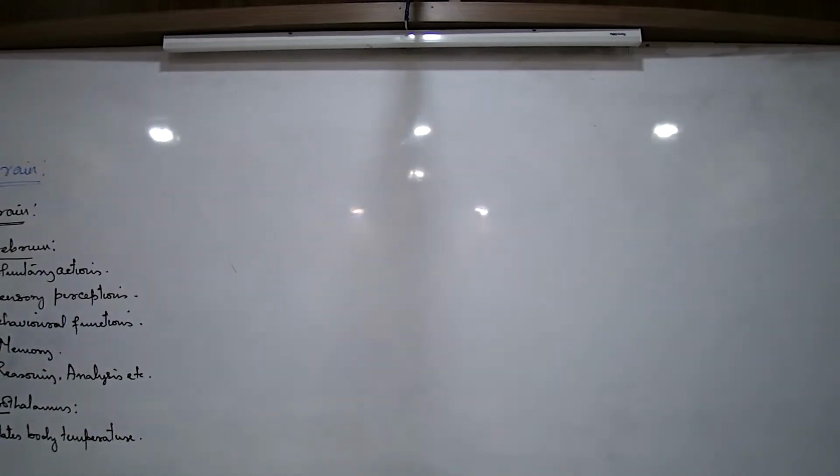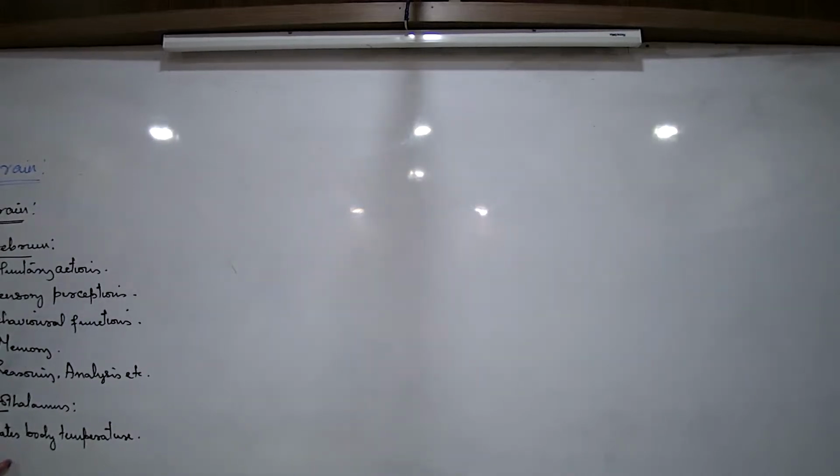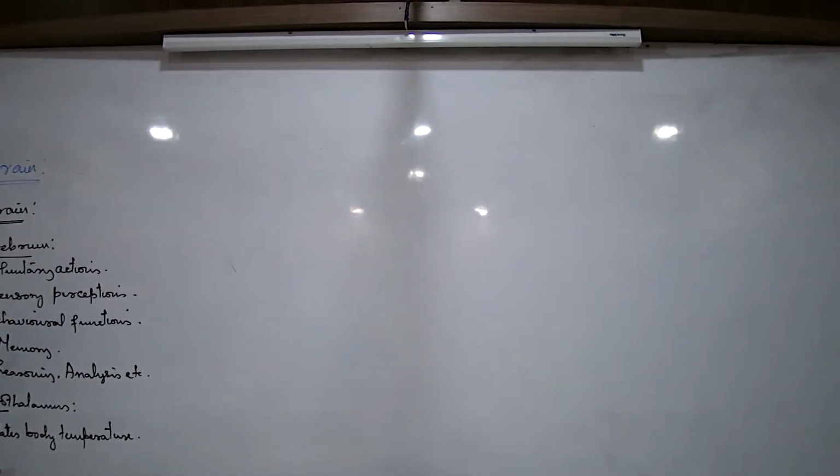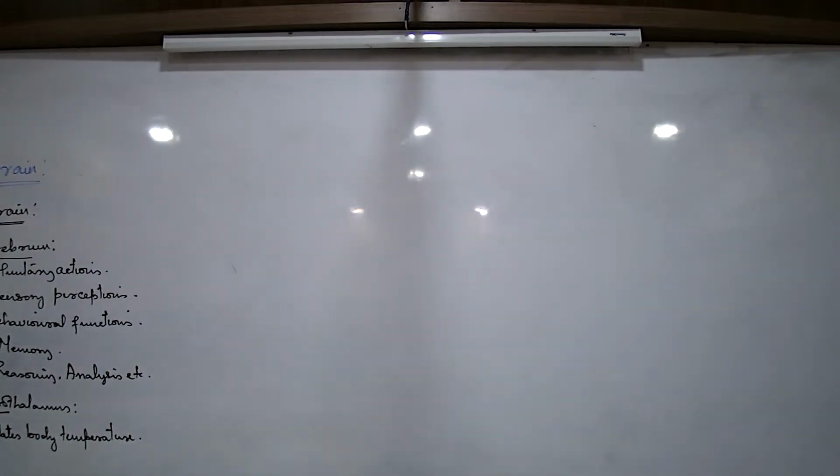Now, when we are talking about this, remember what this concept of regulating body temperature means. If there is any other related question, every time you may not be asked to just write down the function; it may come in a twisted way, so you know now what to write. What is the other function of the hypothalamus? The other function of the hypothalamus is to maintain the biological rhythms. What is the meaning of maintaining biological rhythms?